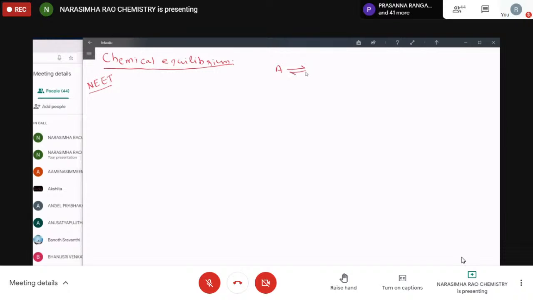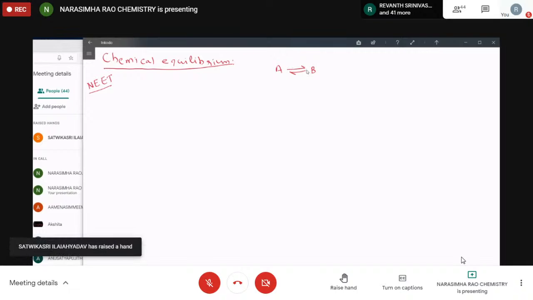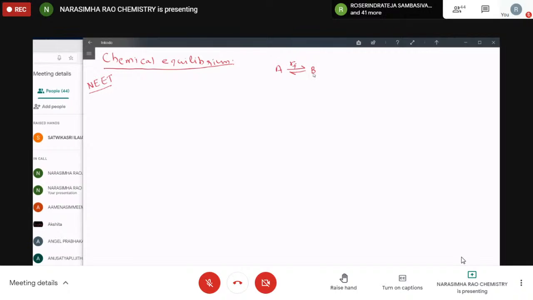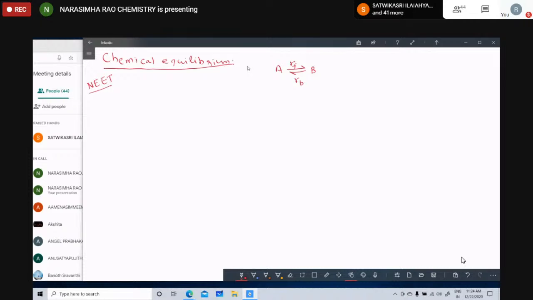A is in equilibrium with B, a reversible reaction. The conversion of A to B is the rate of forward reaction. The conversion of B to A is the rate of backward reaction. At the equilibrium state, the rate of forward reaction equals the rate of backward reaction. Such a state is called a chemical equilibrium.